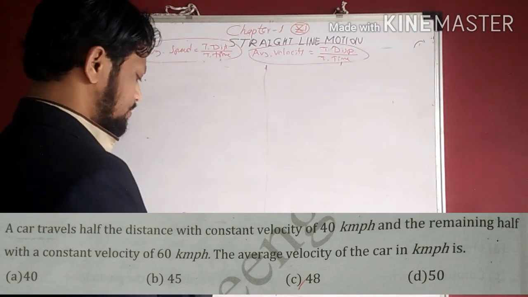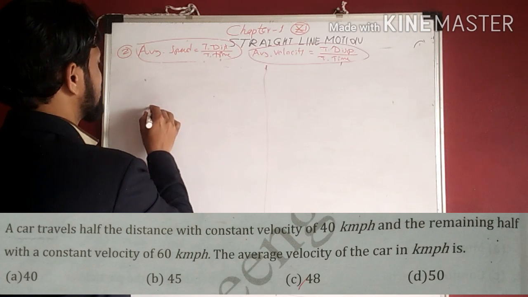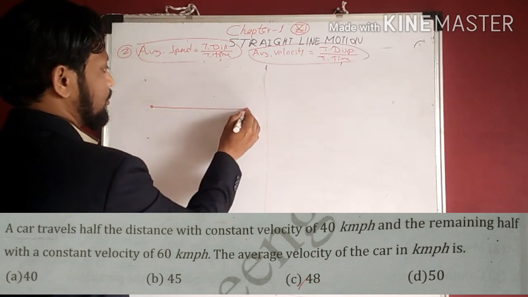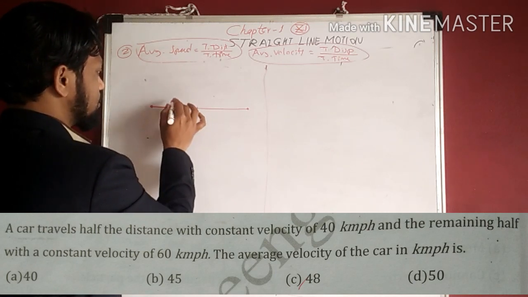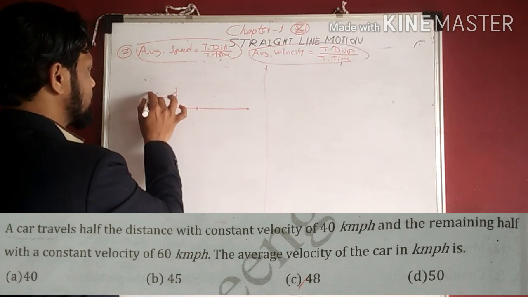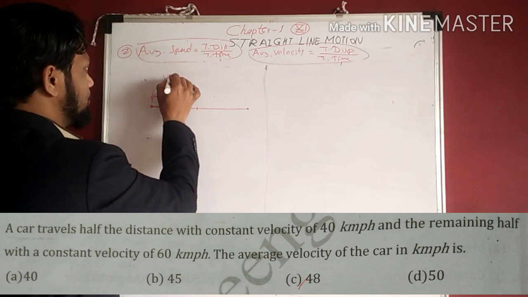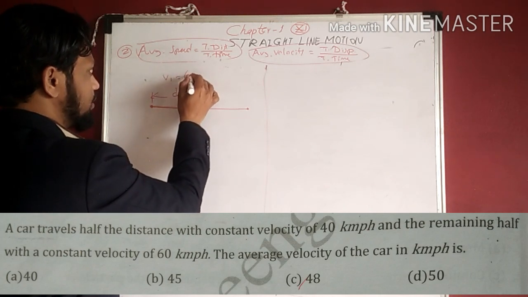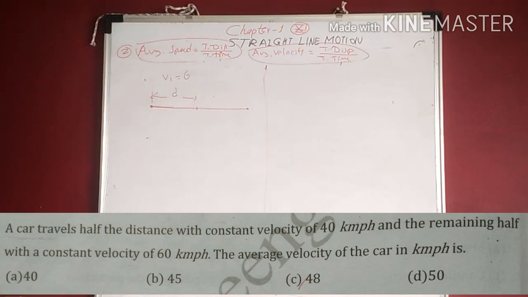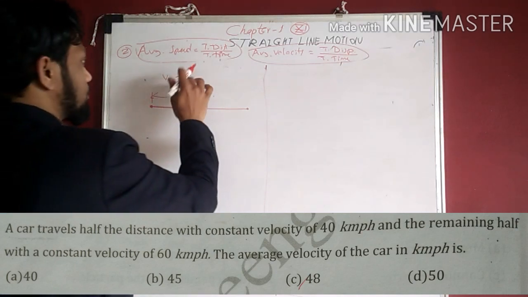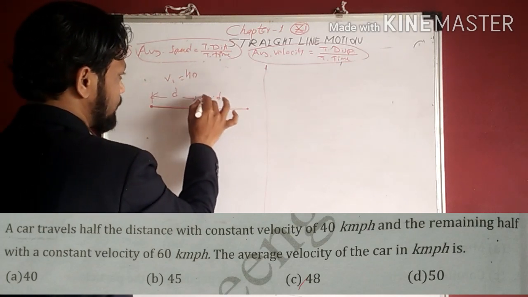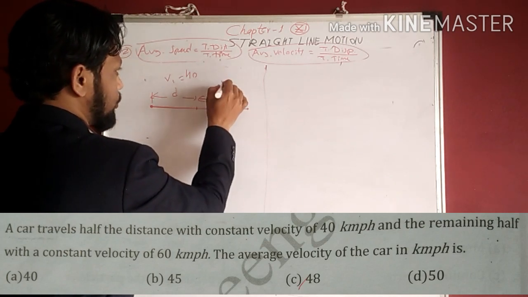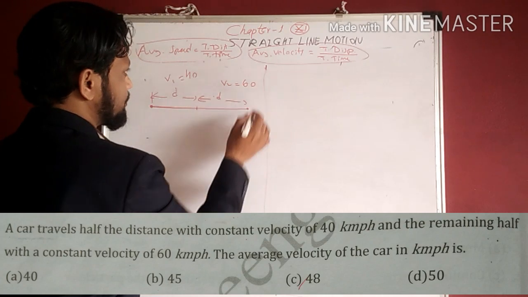Okay, we'll solve this question with the help of a figure. A car travels half the distance, suppose distance d is there, with velocity v1 which is equal to 40 km per hour, and the remaining half distance, also d, with velocity v2, 60 km per hour.